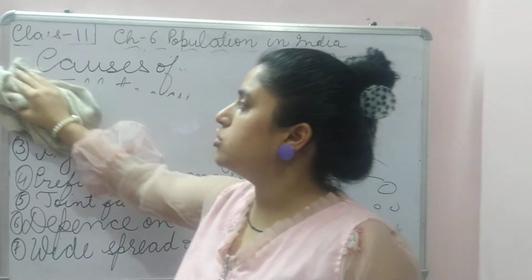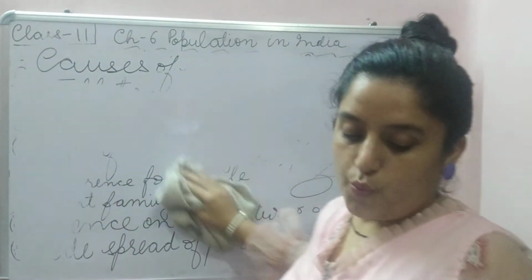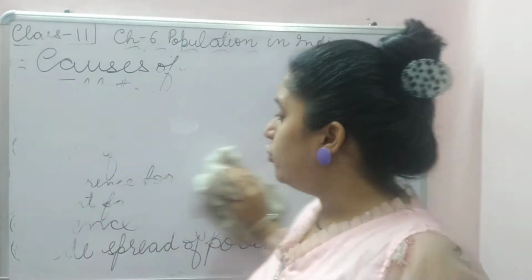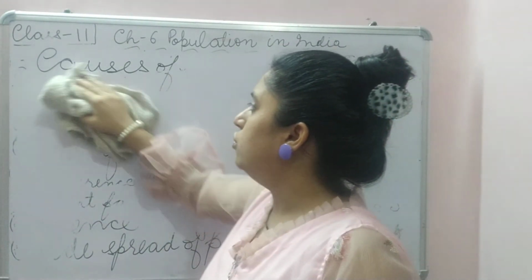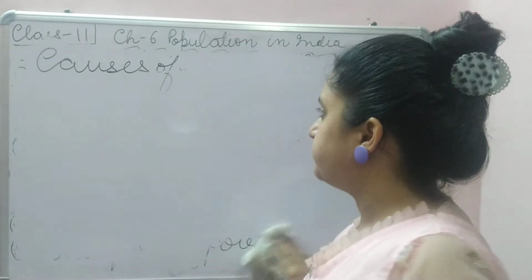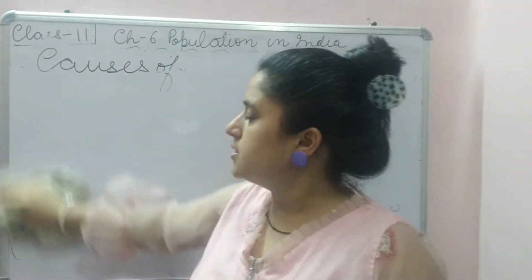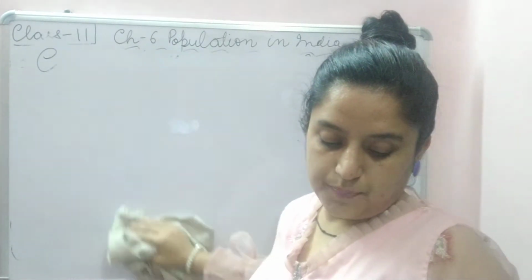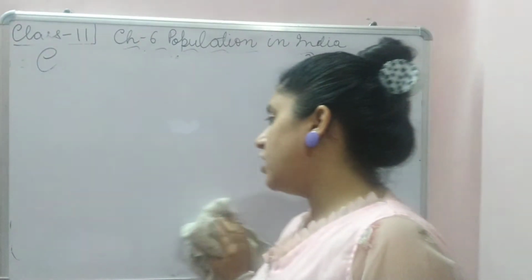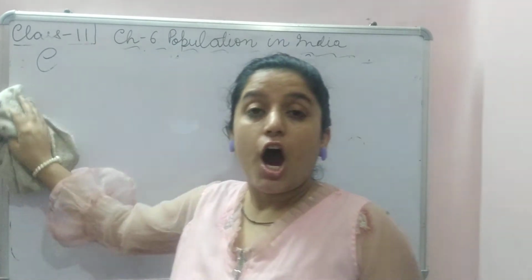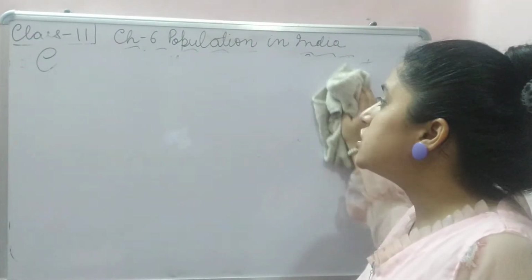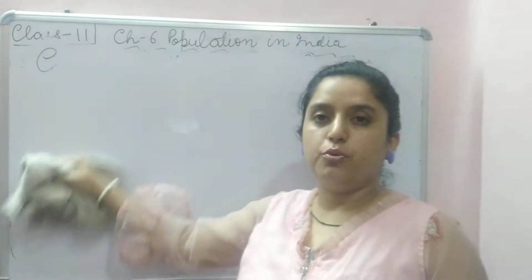Now we will do causes of low birth rate. Before that, we will understand a few concepts, like the concepts of overpopulation and underpopulation. If somebody asks you what is underpopulation: underpopulation means when natural resources are more than the population.